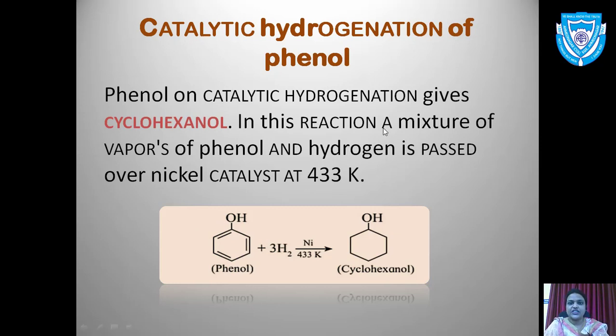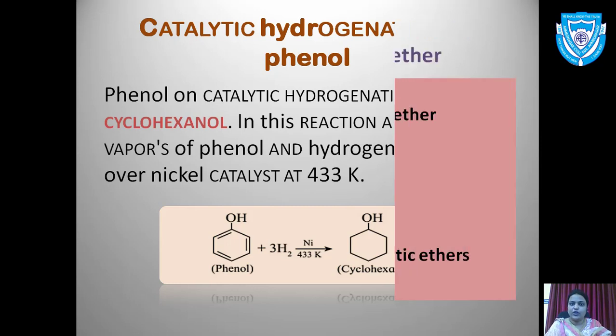In this reaction, a mixture of vapors of phenol and hydrogen is passed over a nickel catalyst at 433 Kelvin and you will get cyclohexanol as the product. So this is what is known as the catalytic hydrogenation of phenol.